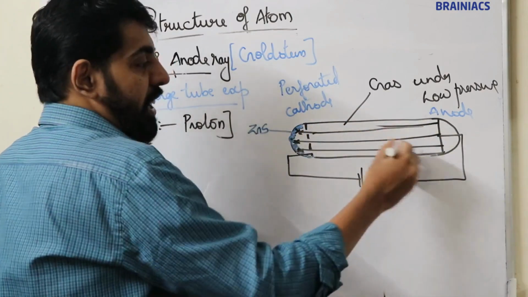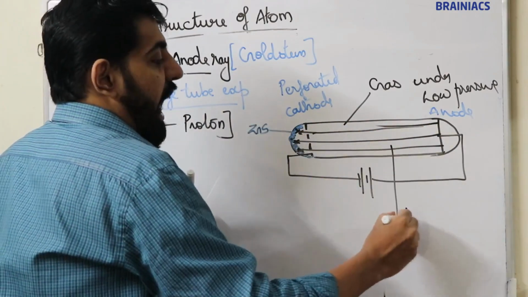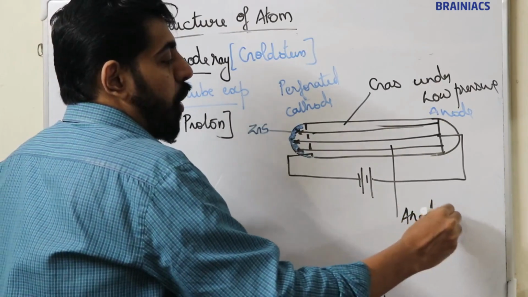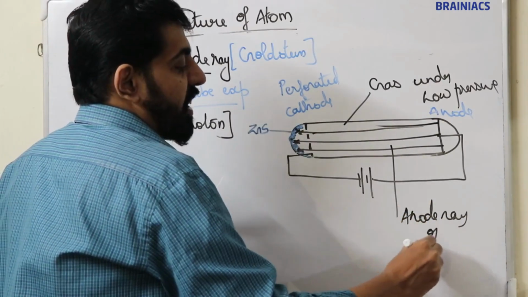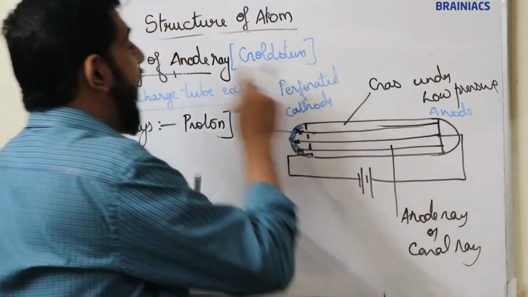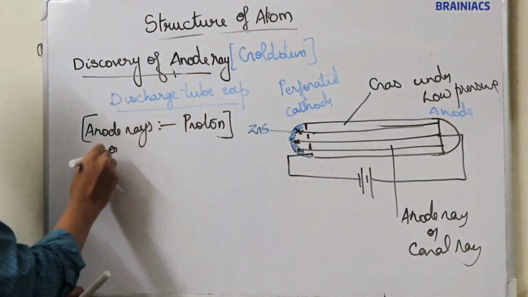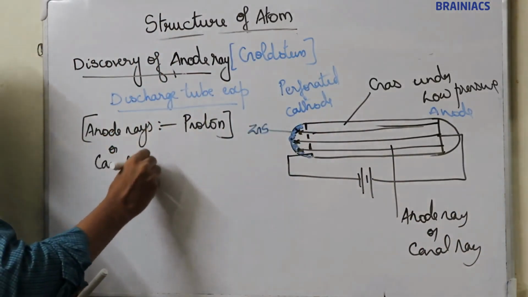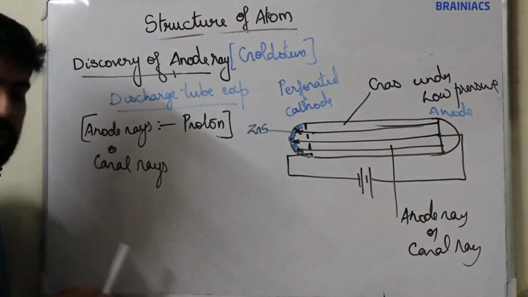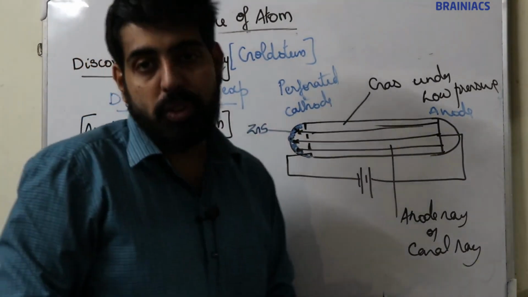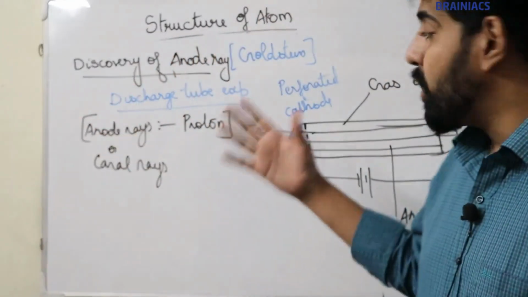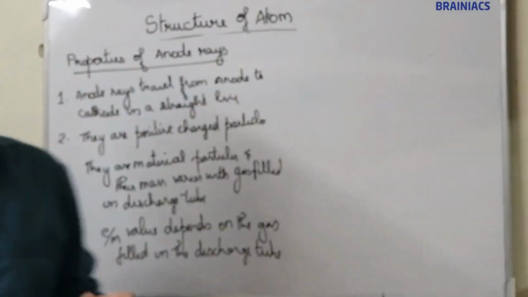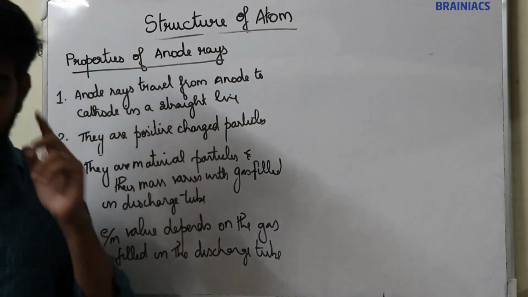He called these radiations anode ray or canal rays. Later these anode rays or canal rays were known as protons. So this is how protons were discovered. I think it's clear. Moving on to the next topic, properties of anode ray.